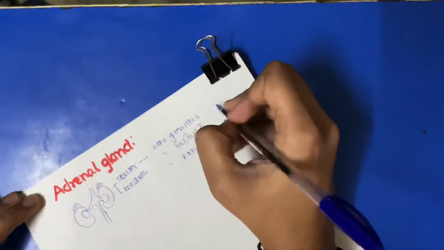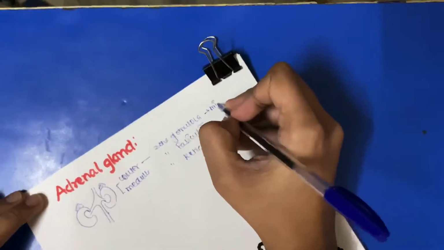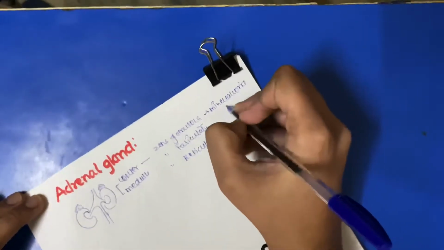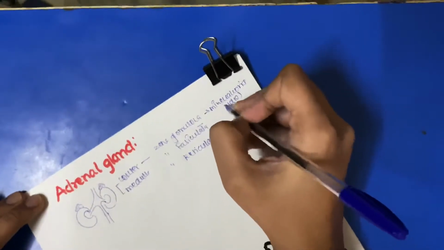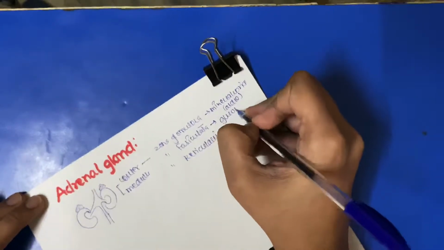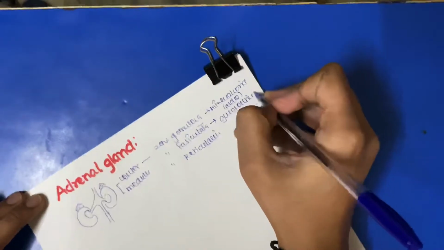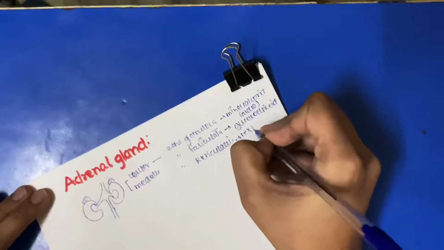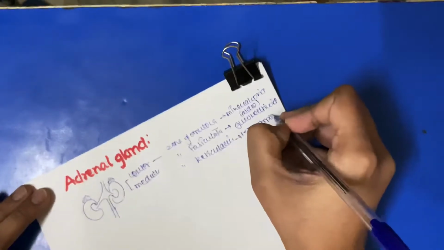So it is responsible for mineralocorticoid, that is aldosterone. This is for glucocorticoid, and this is for sex hormone, that is androgen.